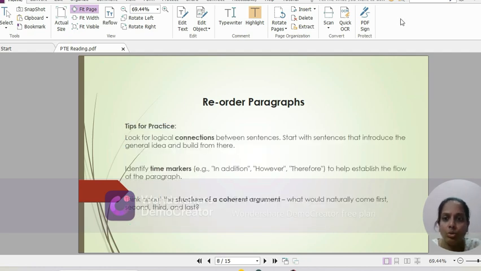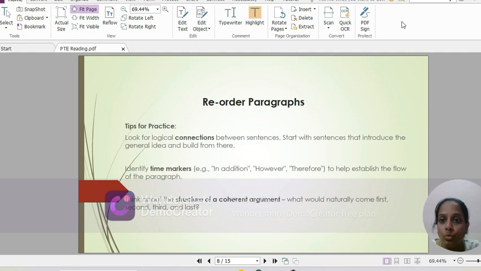So, what you have to do is begin by analyzing how the sentences are related. Identify key phrases, ideas, or keywords that link one sentence to another. For example, you have to look for the repeated words, synonyms, or ideas that suggest a natural sequence or a flow. These connections will help you figure out which sentence should follow each other.